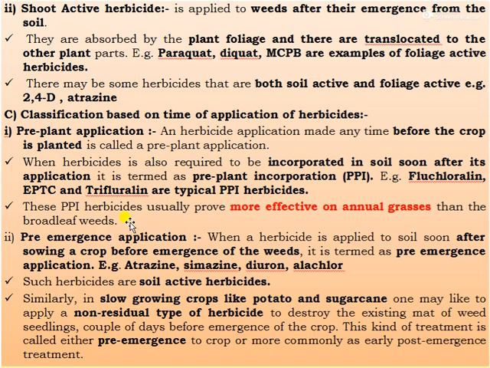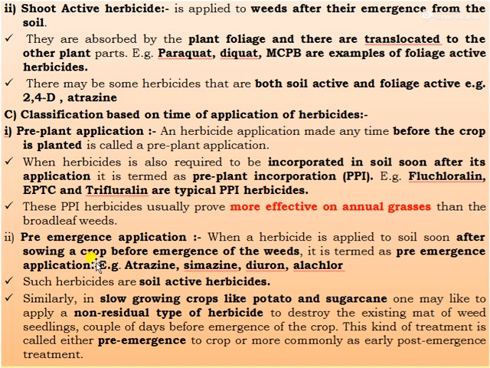These PPI herbicides usually prove more effective on annual grasses than broadleaf weeds. Next, the second type is pre-emergence application. When herbicide is applied to the soil soon after the sowing of the crop and before the emergence of the weed, this is called pre-emergence application.